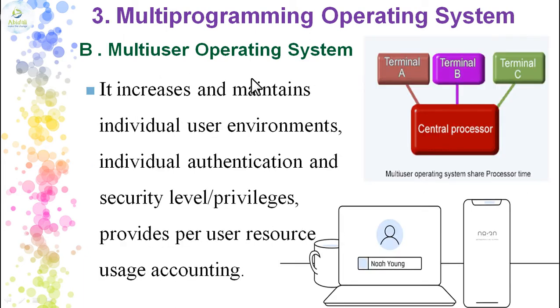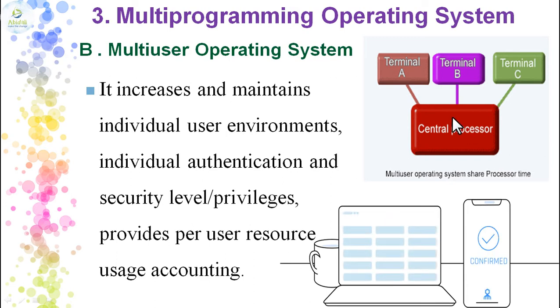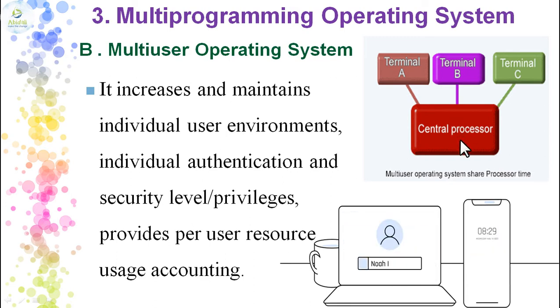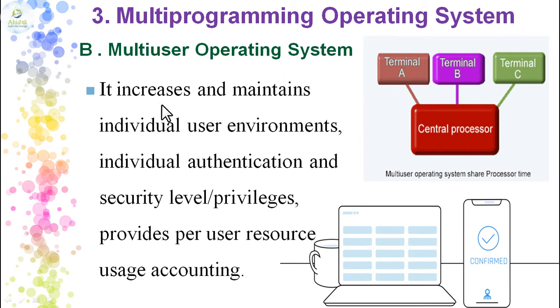In the multi-user operating system, you can see terminal A, which is nothing but computer 1, computer 2, computer 3, sharing the CPU, that is the central processing unit. So the multi-user operating system shares the processing time also. Everybody gets the CPU cycle for certain milliseconds or certain seconds. When terminal A is getting its data processed, terminals B and C will be in the waiting process. When terminal B is working, terminals A and C will be waiting. Like that they will be in a queue or in a line.